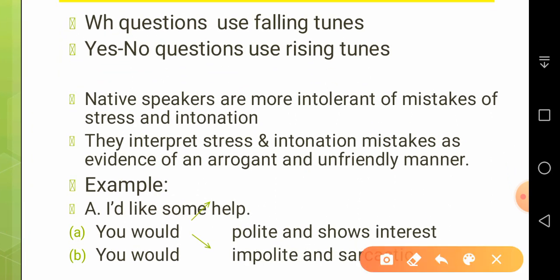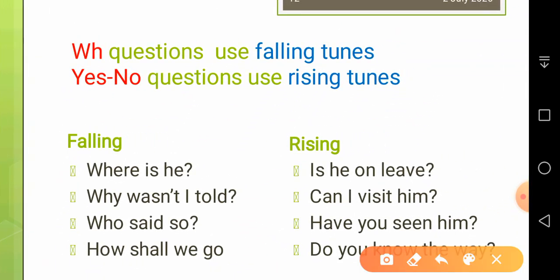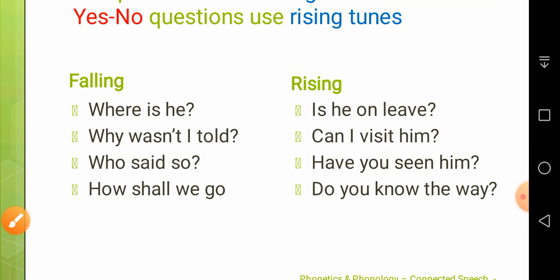Native speakers are more intolerant of mistakes of stress and intonation, as already mentioned. Okay, so let me take you to the next slide. Here WH questions use falling tones, and yes-no questions use rising tones. So falling tones, like: where is he, why wasn't I told, who said so, how shall we go.